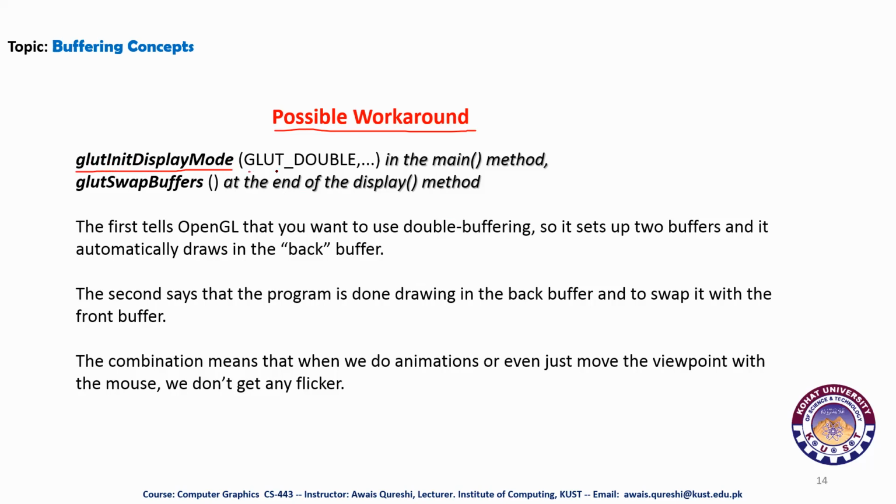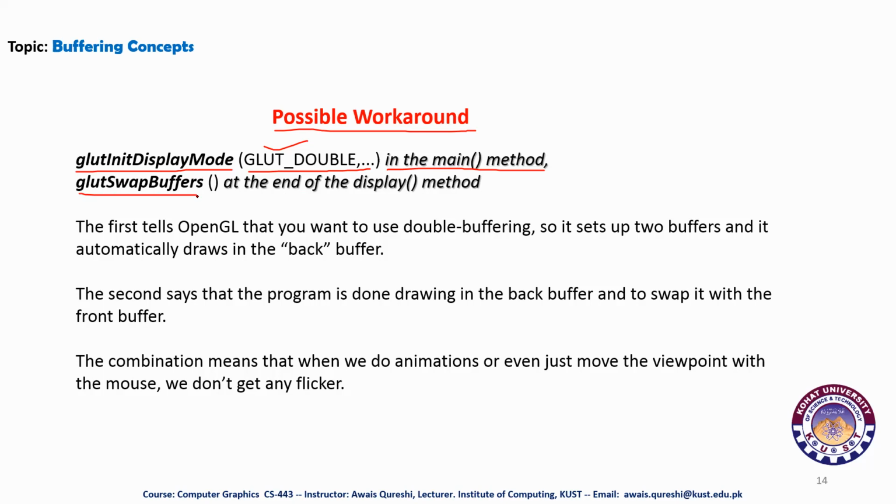Here we give it an argument called GLUT_DOUBLE, and this declaration converts your program to double buffer mode. We give this statement in the main function. So we are declaring that our OpenGL program is using double buffering mode. And the second one is glutSwapBuffers.